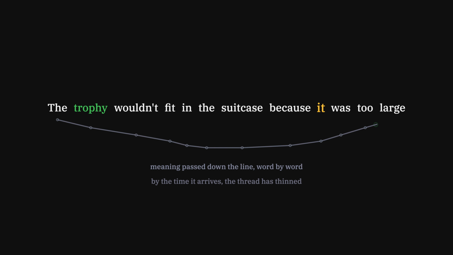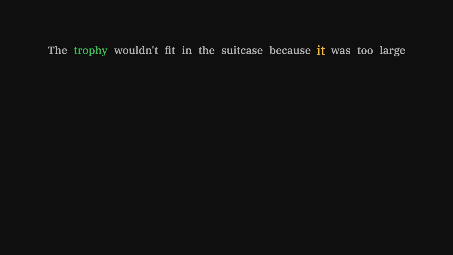The old way read left to right, passing meaning down the line, word by word. Distant words barely reached each other. Attention throws the line away. It lets every word look at every other word directly.